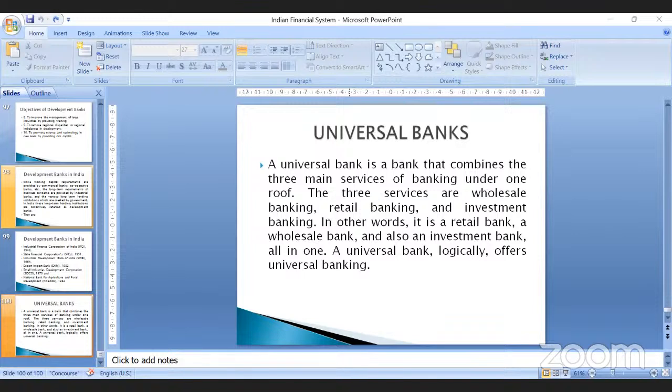Not only that, today even banks are offering insurance services. There's something called bancassurance, right? They provide you insurance services, they pay your premiums, they collect your claims if you want, they do all kinds of work for you. They also act as safe custodians for your valuables. They lend loans, accept deposits, provide advisory services, manage your portfolio, and manage your wealth. So under a single roof, you are getting multiple options.